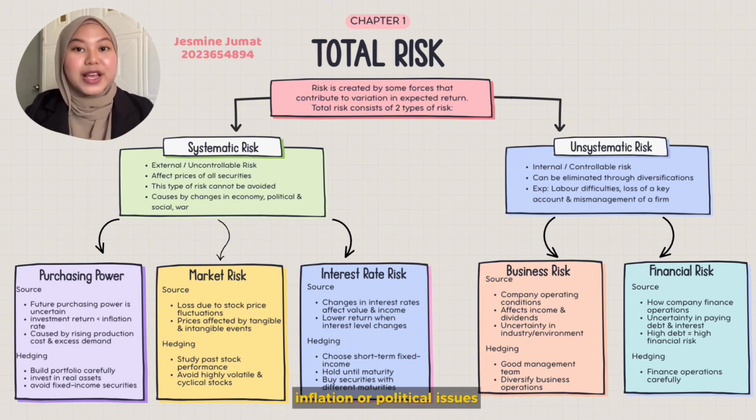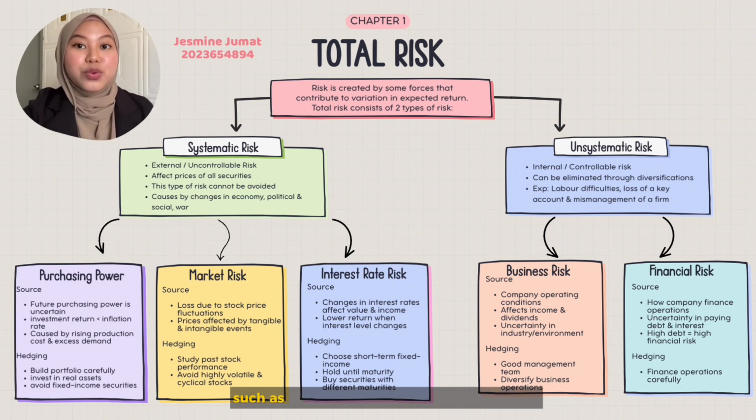inflation, or political issues. On the other hand, unsystematic risk is internal and controllable. It only affects a specific company and can be reduced through diversification. Examples include business risks such as poor management and financial risk, which comes from high debt level. In conclusion, understanding this risk helps investors make better investment decisions.